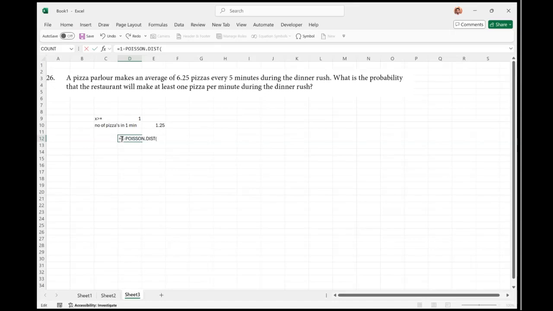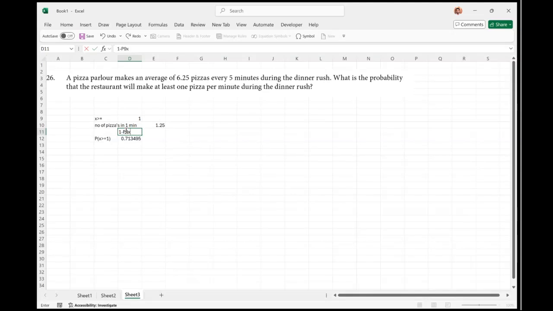So I'll have to use 1 minus, and then this will be 0 here, comma, mean value will be 1.25, which we've already figured out, comma, I'll put the cumulative here, and that's going to give me the answer for probability of X greater than equal to 1, which in turn is written as 1 minus probability of X less than equal to 0.